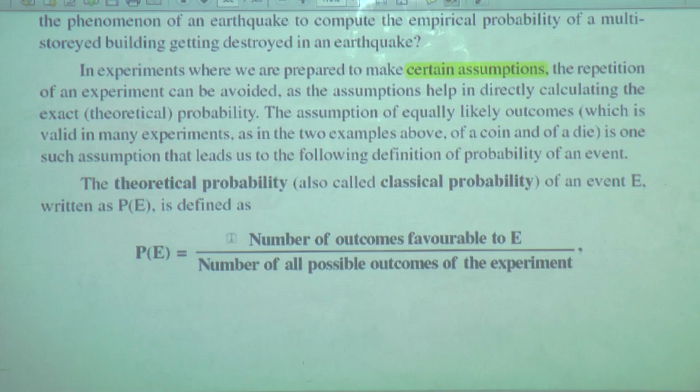P(E) is equal to the number of outcomes favorable to E, of that particular event, and the number of all possible outcomes of the experiment.